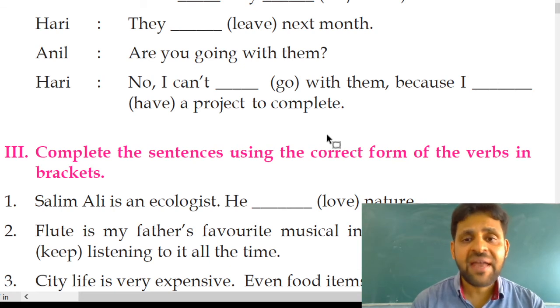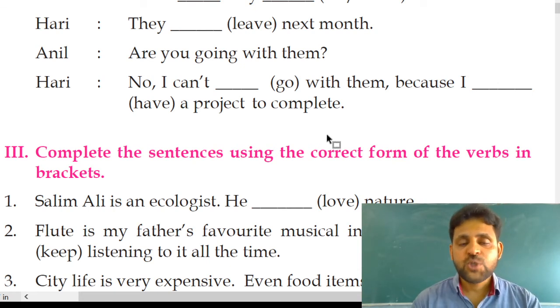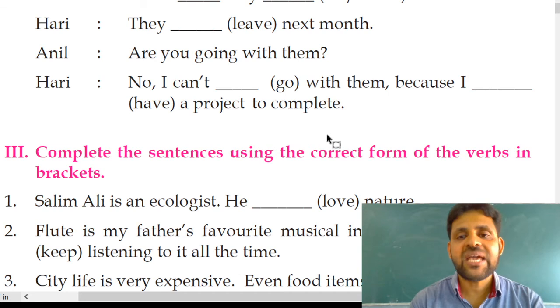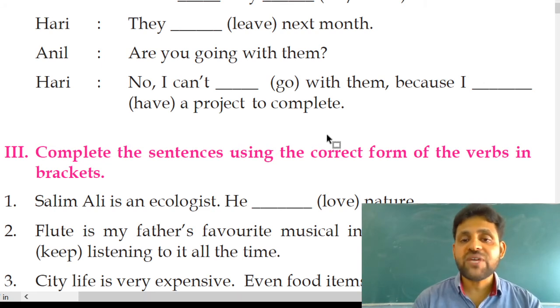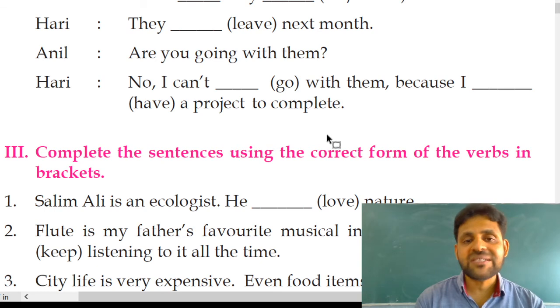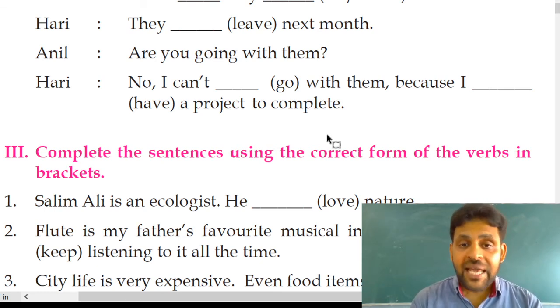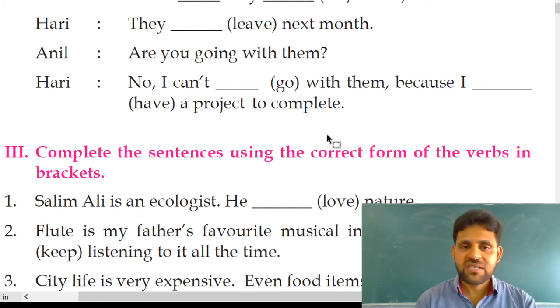Next, Anil. When dash they dash be leave. So, when are they leaving? Hurry, they dash next month. Here next month shows a future action. So we must take the modal auxiliary will. They will leave next month. Do you understand?